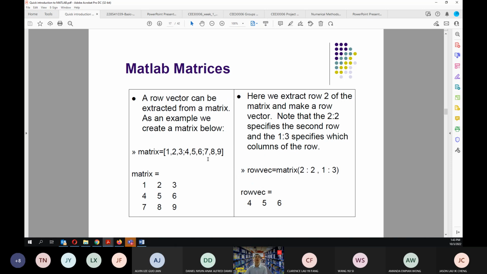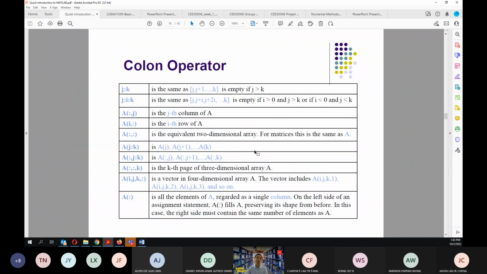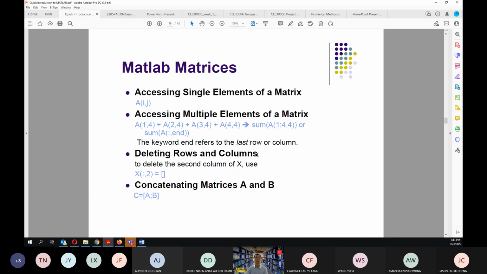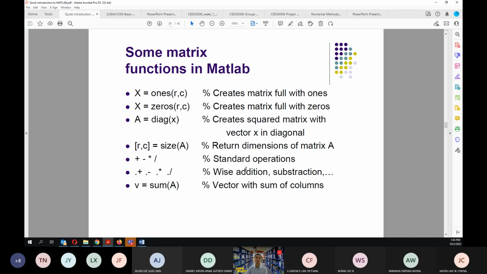Likewise, you can do it also for the row vector. For example, this one defines the second row, because it starts at 2 and stops at 2, and all the columns from 1 to 3. And these are all the column operators: accessing a single matrix element, concatenating, creating a matrix full of ones, and creating a matrix full of zeros.